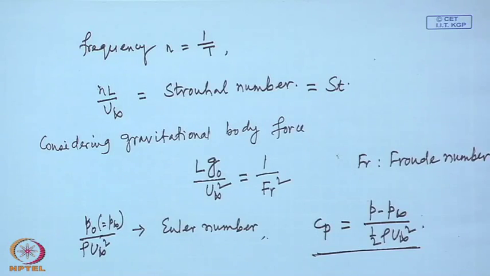Now, look to the last term, the viscous term. The multiplicating factor is there, mu by rho u infinity L. That mu by rho u infinity L is inverse of Reynolds number. Rho u infinity L by mu is the Reynolds number. So, mu by rho u infinity L is the inverse of the Reynolds number.